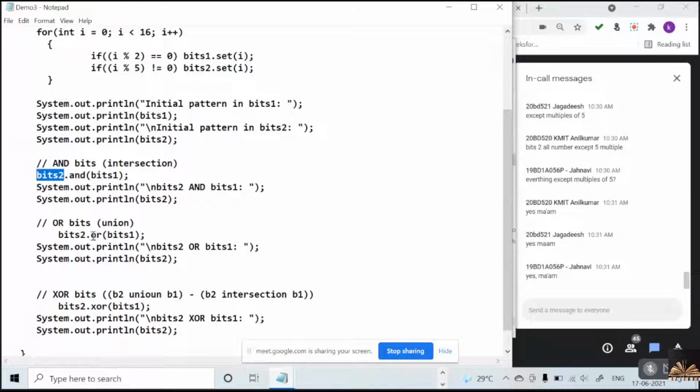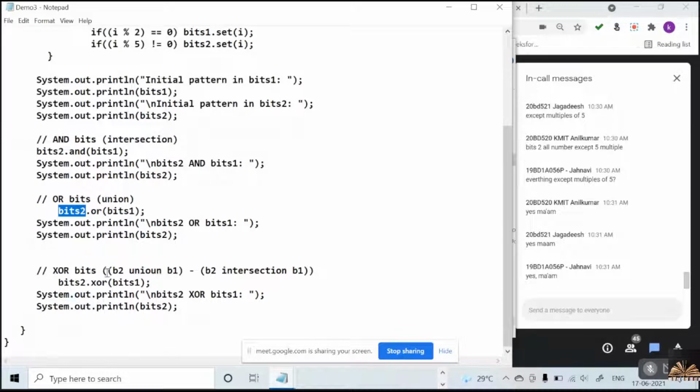Then I am doing the union of bitset 1 and bitset 2. You already know that OR behaves as the union operation. The elements already in bitset 2, plus the unique elements of bitset 1, will be added to bitset 2. That is union.